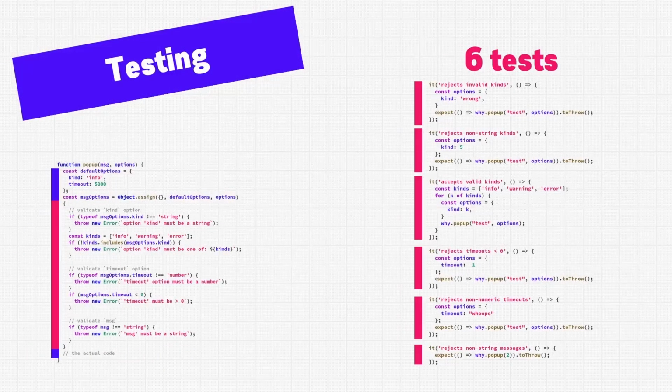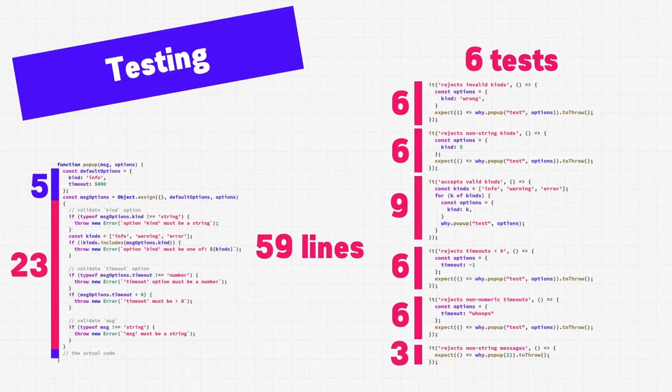We should also write some tests to make sure that our function properly rejects broken options and invalid messages. Here on the right, we have 6 tests. These are used to make sure that the function accepts the arguments correctly. For example, the tests will check to make sure that the function works as expected if we give it a negative timeout duration, or if we don't give a message, or if we try to make an unsupported kind of pop-up. I programmed this function to produce an error in all of these situations.